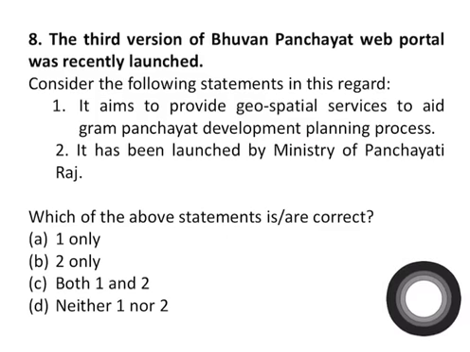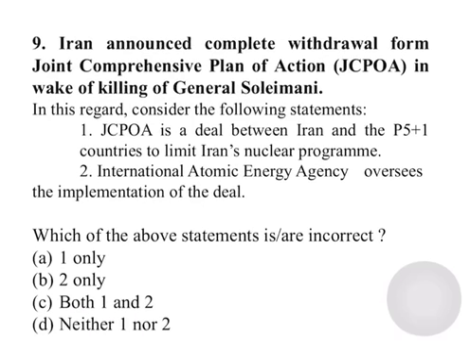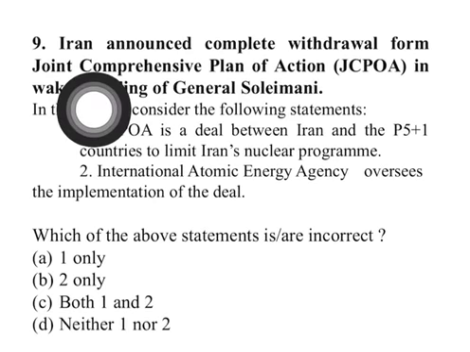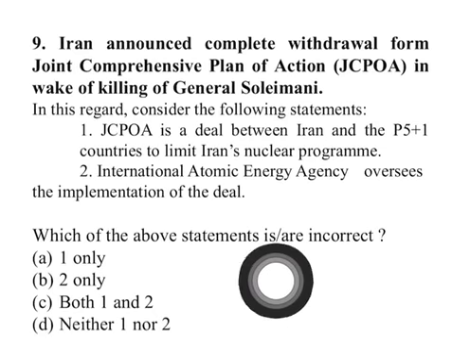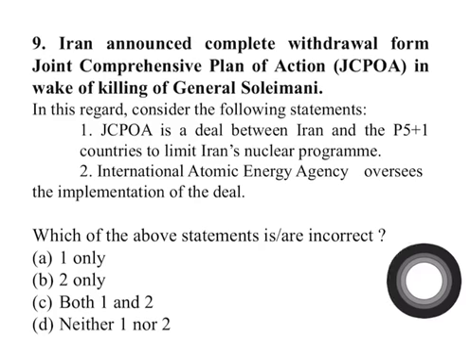This question doesn't need much explanation because everything is clear here. So let's move to the next question. This question is based on the politics between US and Iran. So let's read the question. Iran has announced complete withdrawal from Joint Comprehensive Plan of Action in the wake of killing of General Soleimani. So after General Soleimani was killed, Iran has pulled back from the Joint Comprehensive Plan of Action. And in fact, it was under severe threat since Donald Trump came into power.